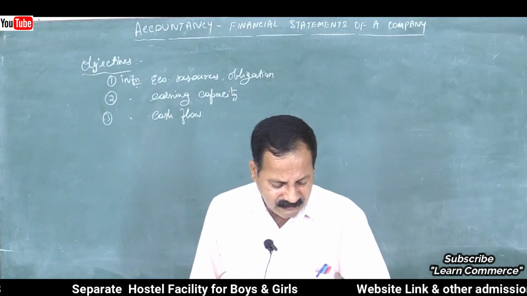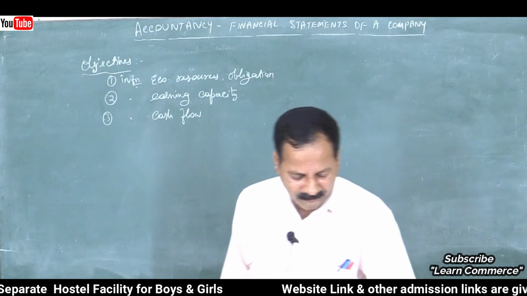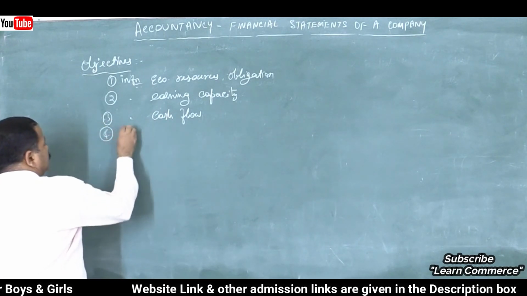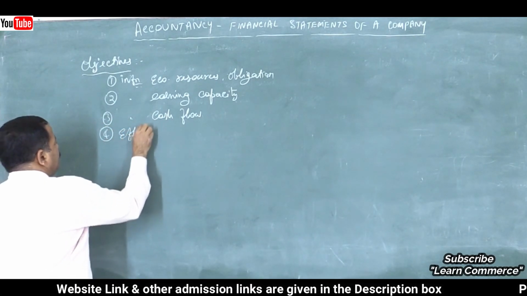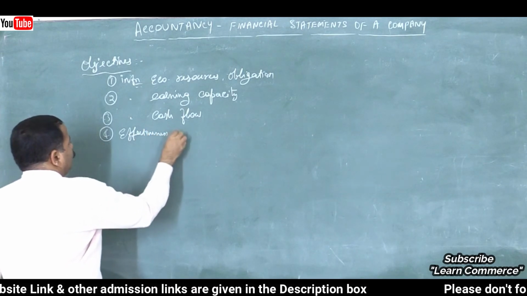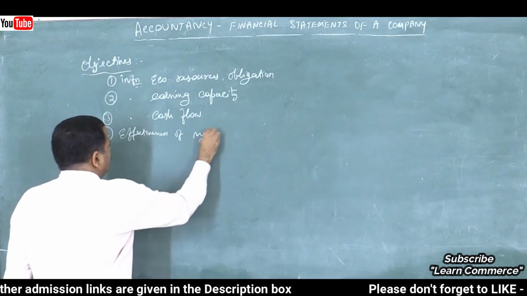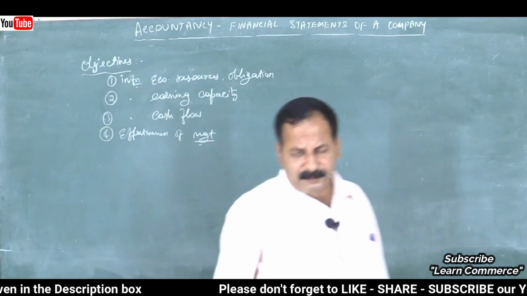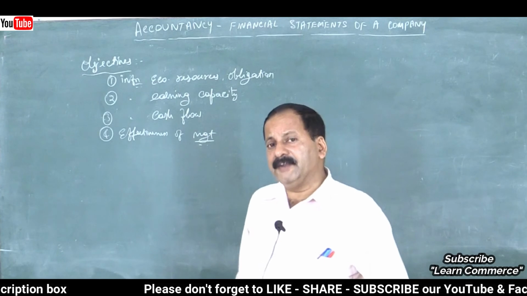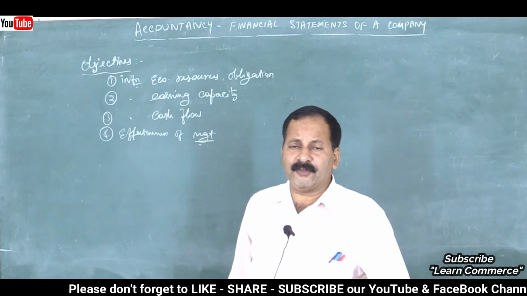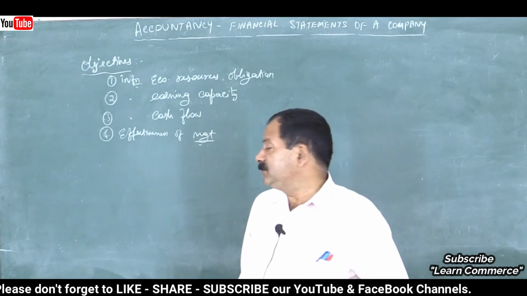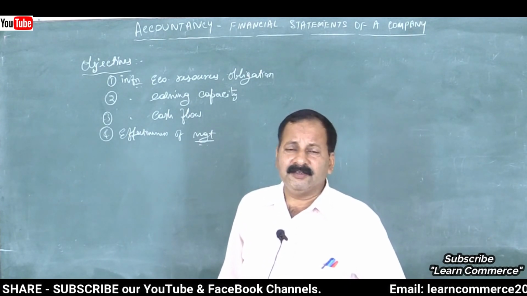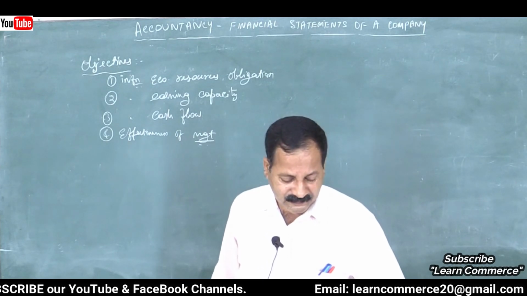The next one is to judge the effectiveness of management by seeing the profit or loss of the business. The effectiveness of management can be judged by everyone. So if there is profit and more dividend is declared, then everyone will be happy, the shareholders will be happy, and the effectiveness of management comes into picture. If it is properly managed, then problems will not occur in the business.